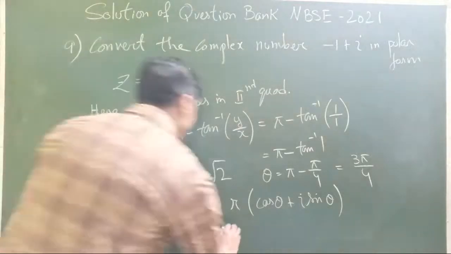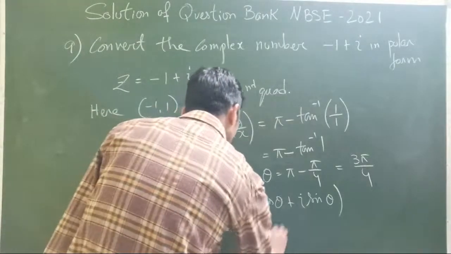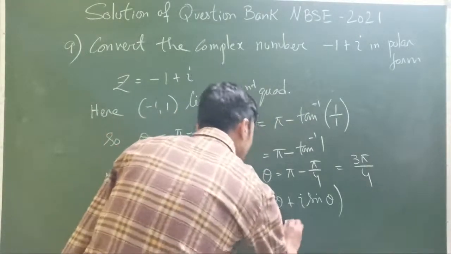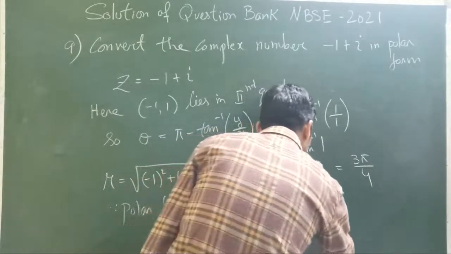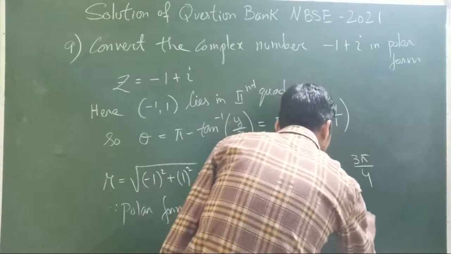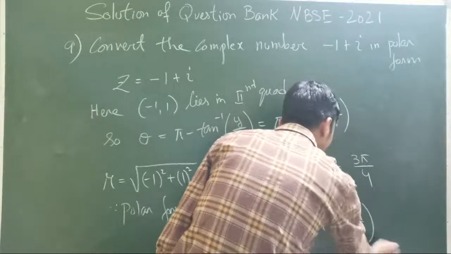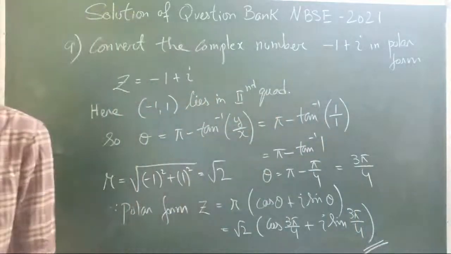So the value of r for us here is root 2, cos theta, where we have the amplitude 3 pi by 4, i sin 3 pi by 4. So this is our polar form. I hope you can see.